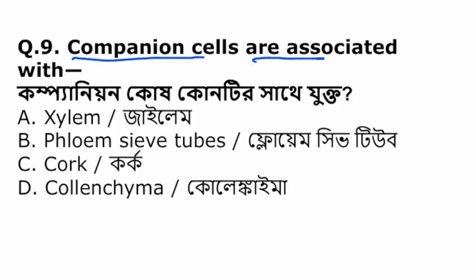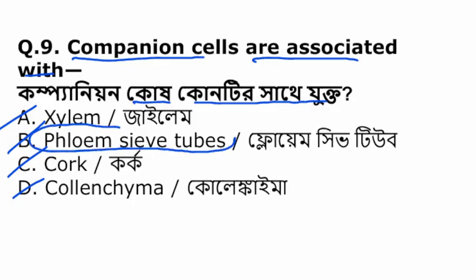Companion cells are associated with, the companion cell কোষটা কার সাথে যুক্ত? Xylem, phloem sieve tube, cork, collenchyma. The companion cells are associated with phloem sieve tubes.